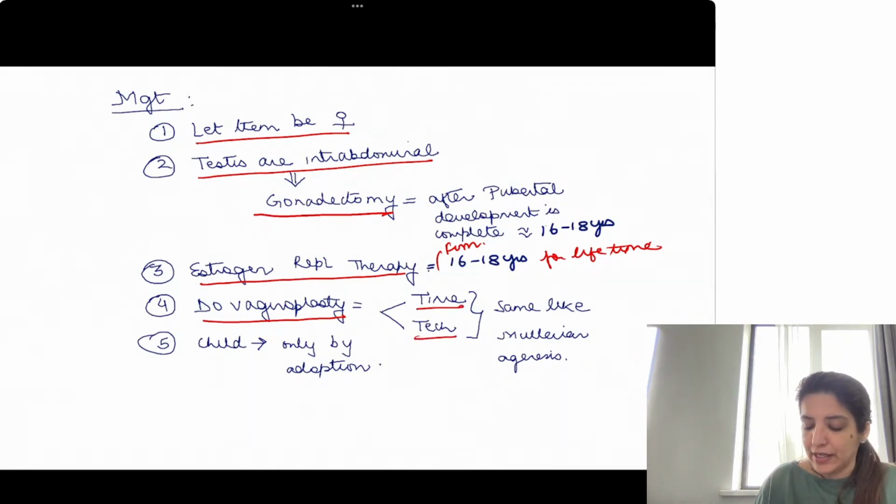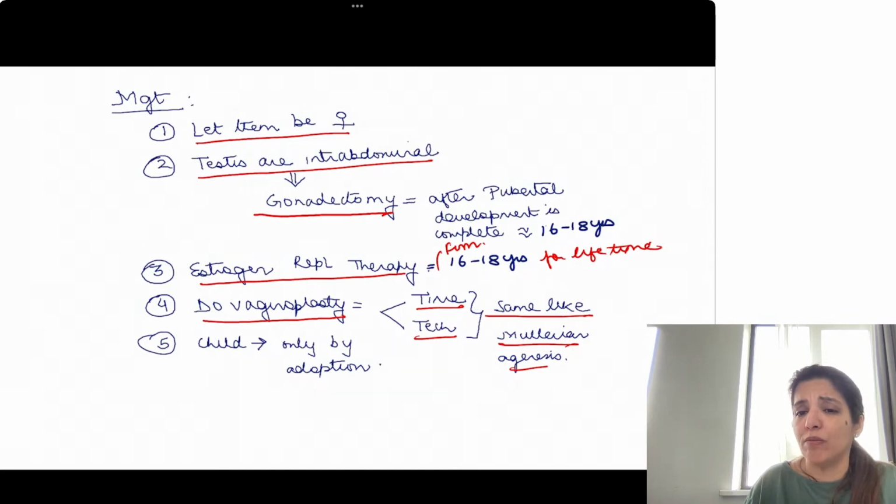Time and technique is same like Mullerian agenesis. Tell me, can they have their own child, own biological child? No. We have removed their gonads, right? And they don't have ovaries. So they can have a child only by adoption, right?